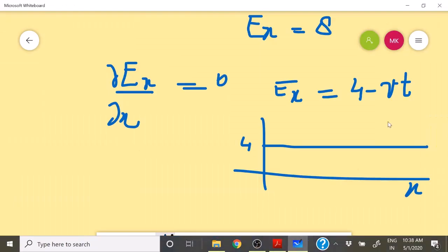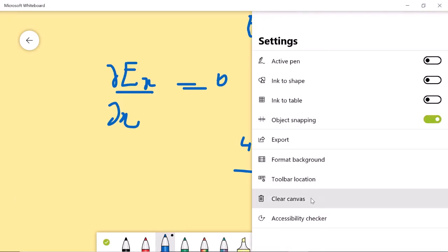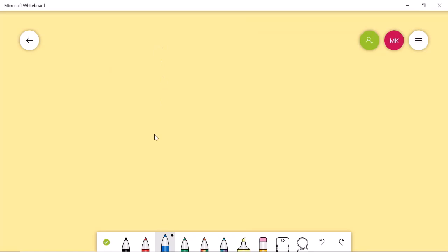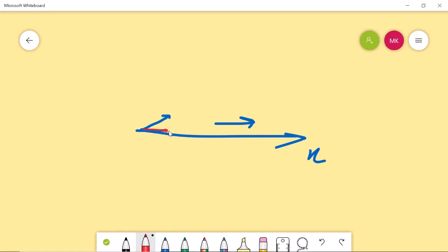So here, if you have this x direction, and you take any electric field, a function, it will move in this x direction. It may have three components, this one, this one, and this one.